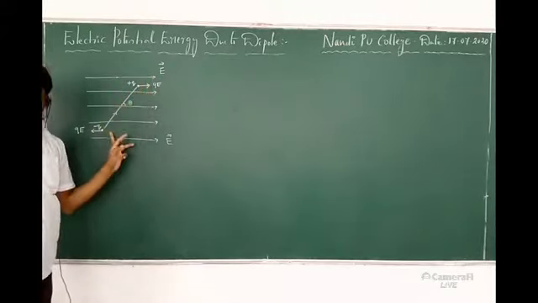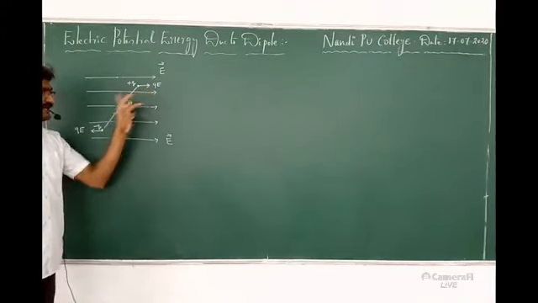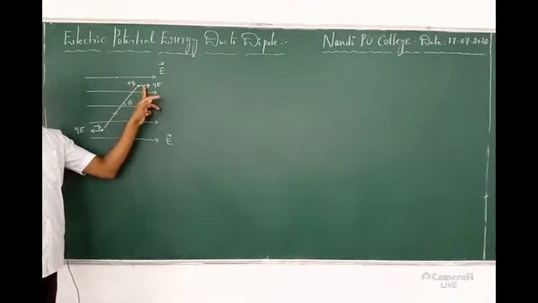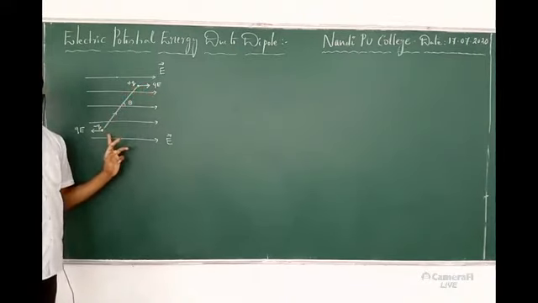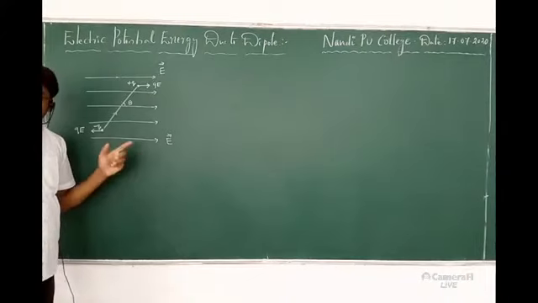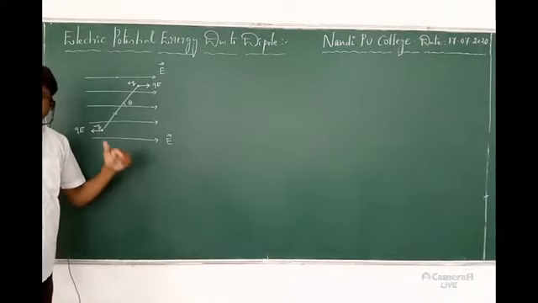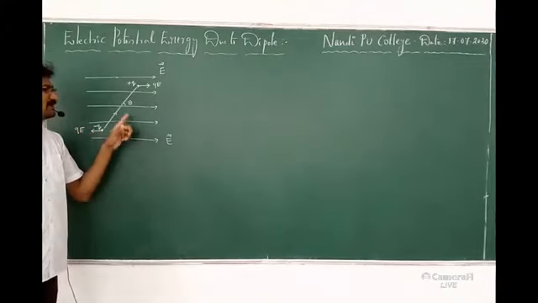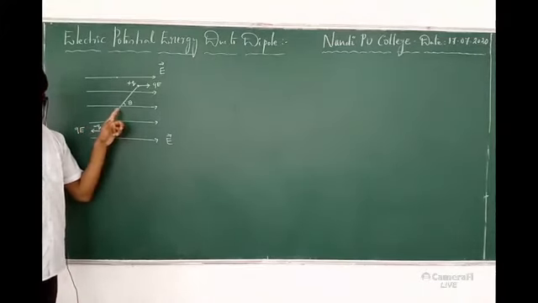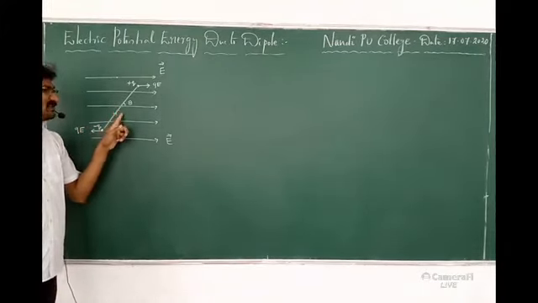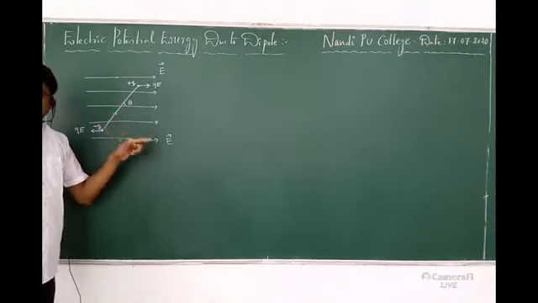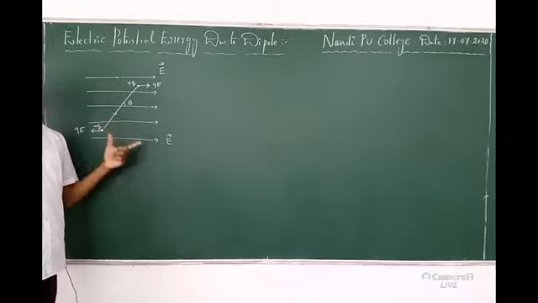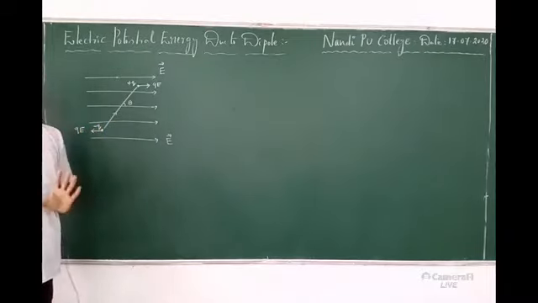Due to this, equal and unlike forces act at the two points of the dipole. So what will happen? Will there be a net force or a net torque? There will be a net torque. So a net torque acts on this dipole when it is placed in an electric field. This is the first point.